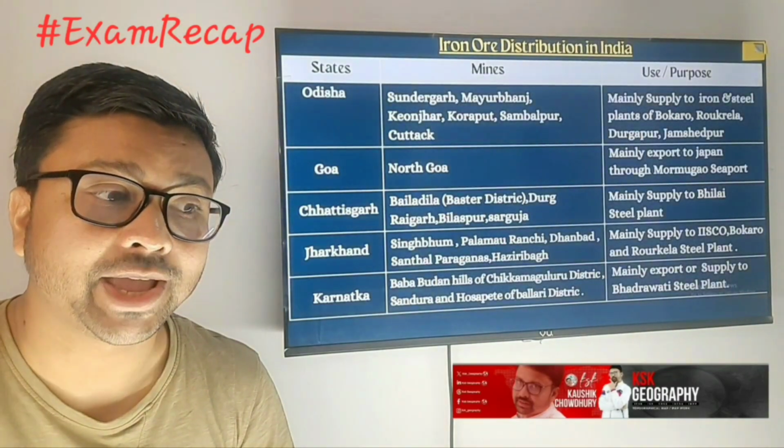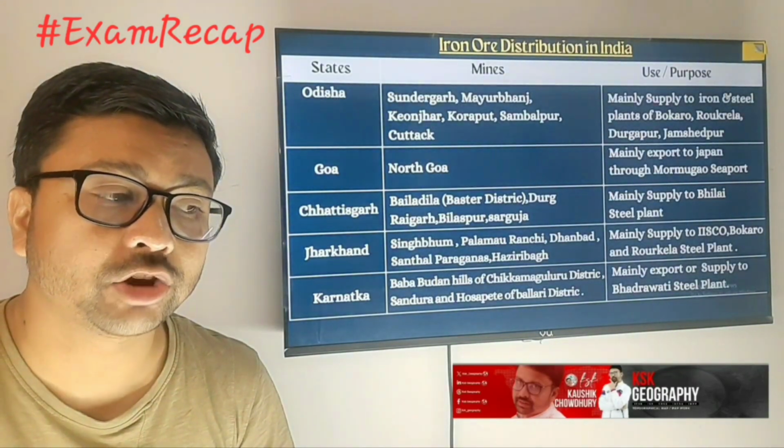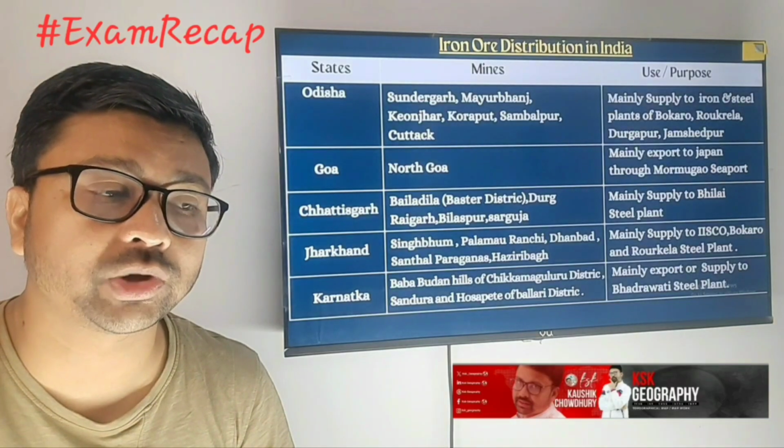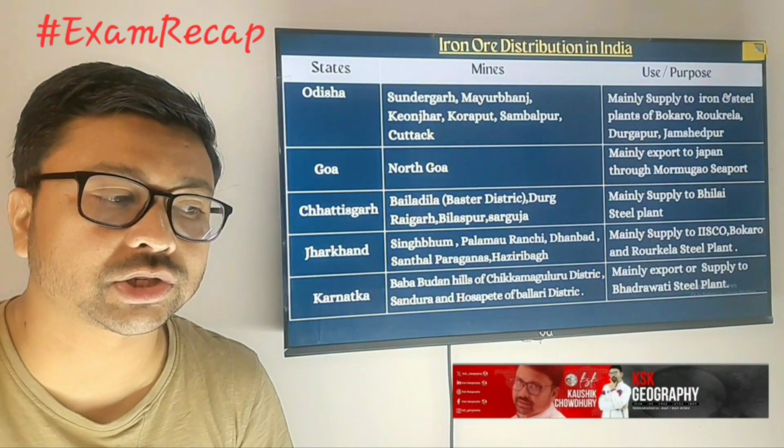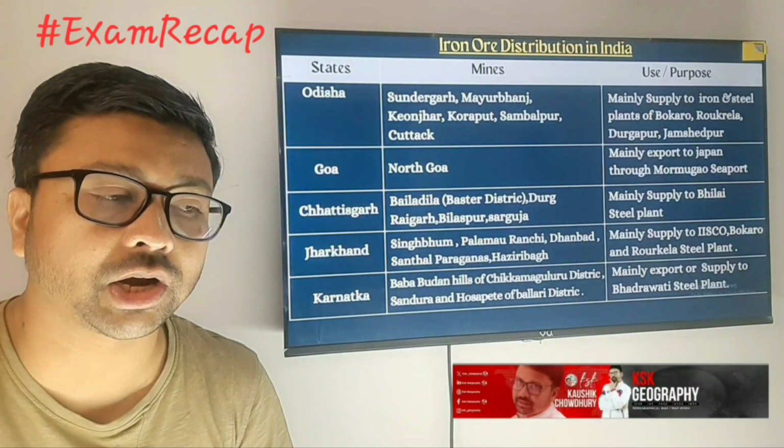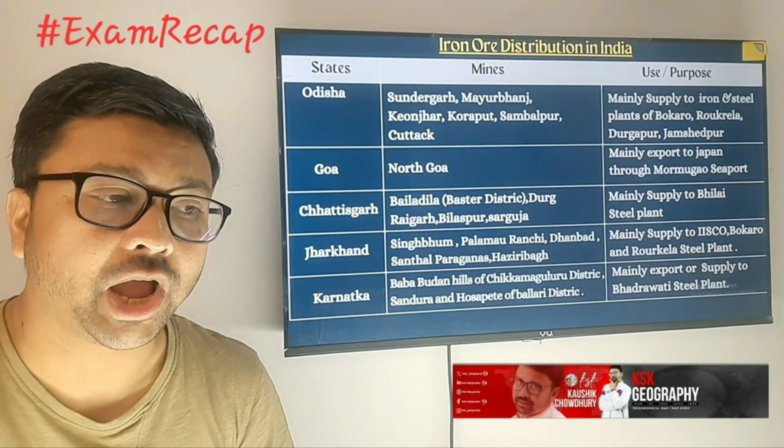Now you need to focus, as I said, state-wise, on the mine fields where we get iron. Basically Odisha, Goa, Chhattisgarh, Jharkhand and Karnataka are the states where we get it.